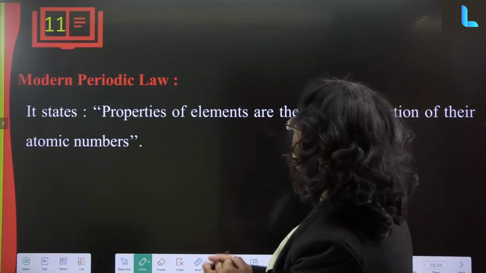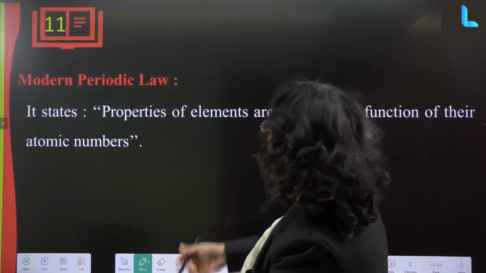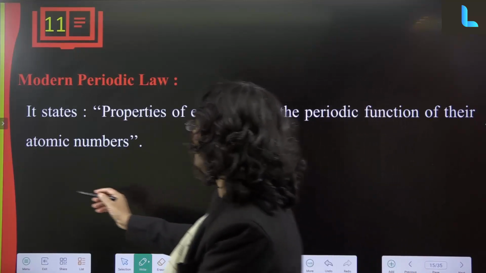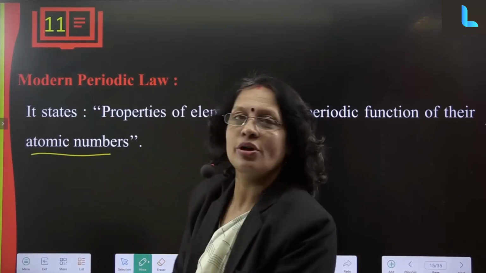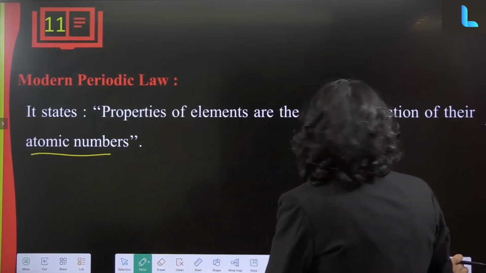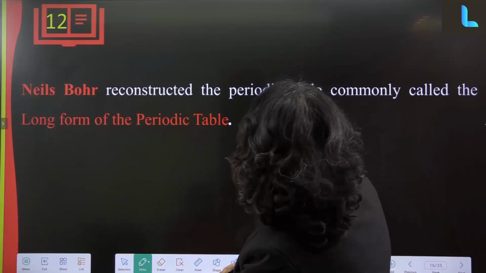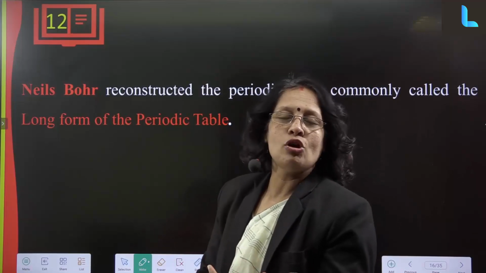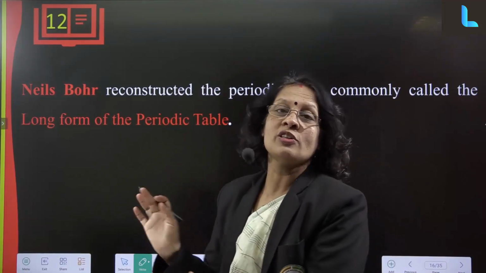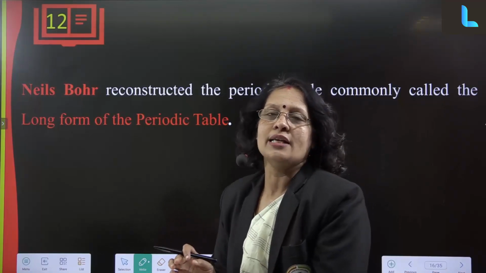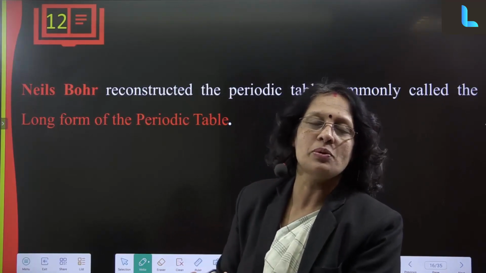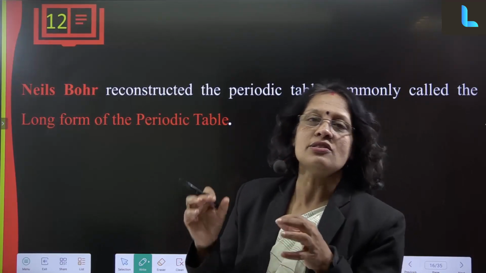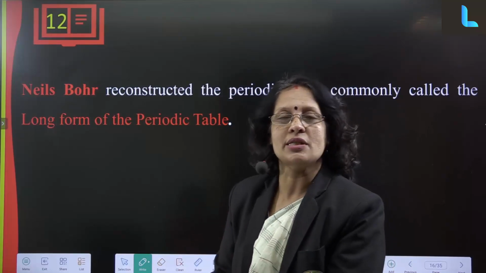Now, the modern periodic law. It states that the properties of elements are the periodic function of their atomic number, meaning they are arranged according to increasing order of atomic numbers. Now, Niels Bohr constructed the periodic table commonly called the long form of the periodic table. Why is it called the long form? Because the periodic tables before this had fewer elements. This periodic table has the maximum number of elements discovered and studied till date. So 118 elements are there.